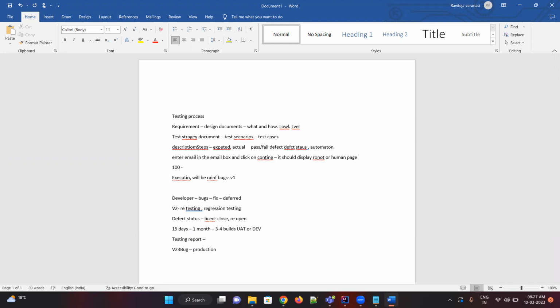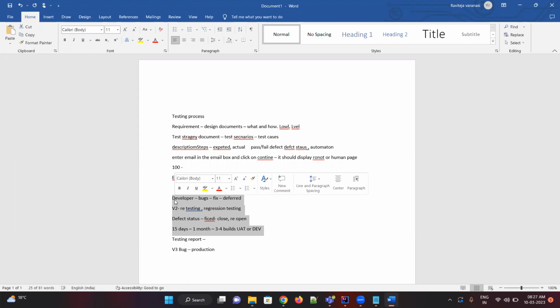V3 is done, going to production. Let's say it is missed in our testing due to some human negligence errors, right? There could be scope. Due to some time constraints, you missed writing the test case or you missed the test case functionality. Then you have to take the blame and be responsible for why it was missed and how we will be sorting it out.